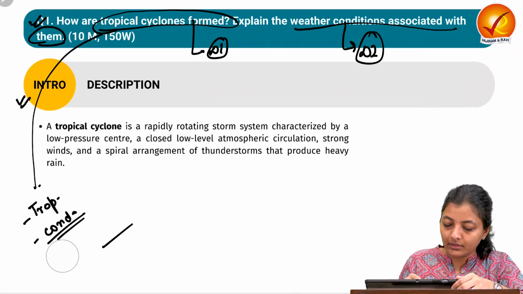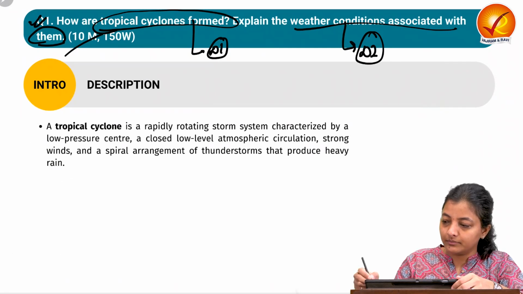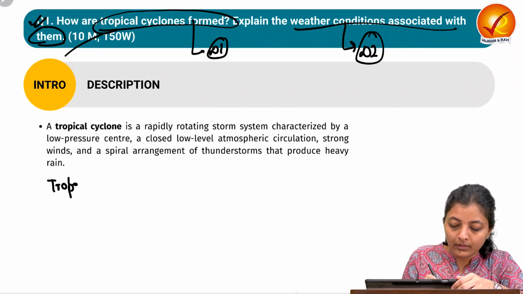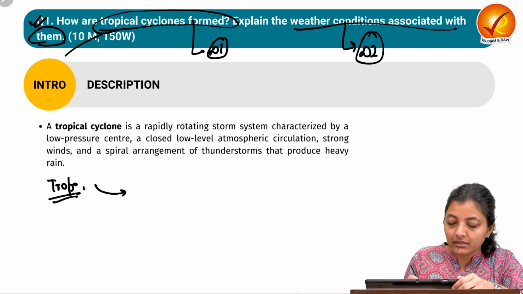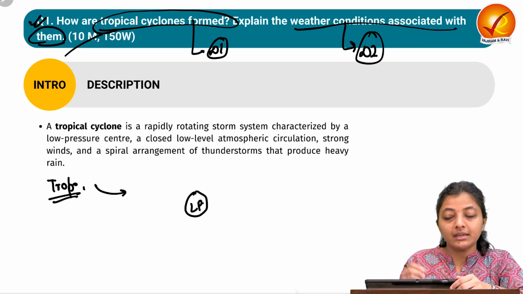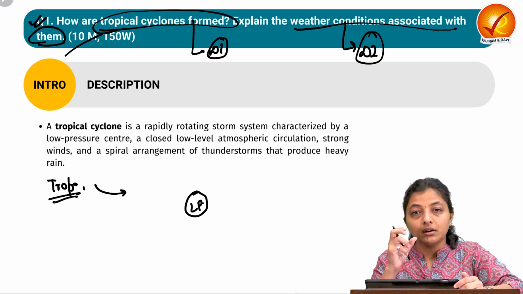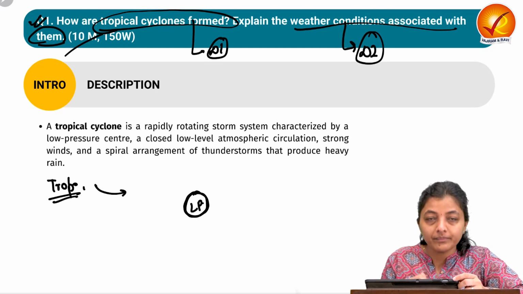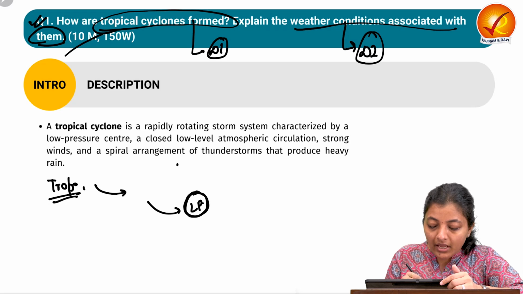Now, what is tropical cyclone? So tropical cyclone is a low pressure system. It is a warm or the hot low pressure system on which air from the nearby region converges.